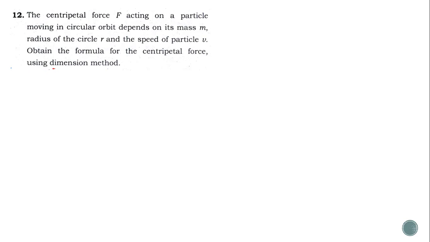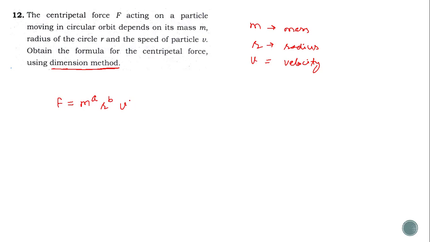For this, let force F depend upon mass to the power a, r to the power b and velocity to the power c. We don't know what the powers are, but we just consider m^a, r^b and v^c.